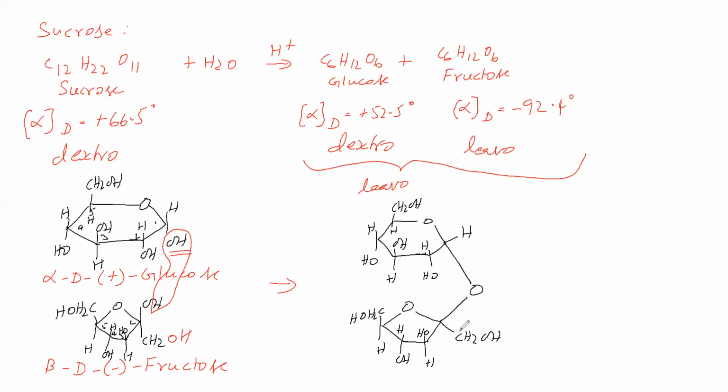Okay. Now, this bond is called a glycosidic linkage. This glycosidic linkage is formed between the C1 carbon of alpha D plus glucose and the C2 carbon of beta D minus fructose. Now, this is called what? Sucrose. This is called sucrose, we can say.